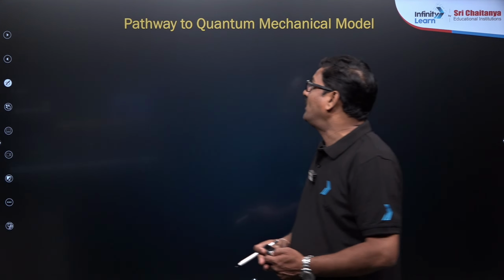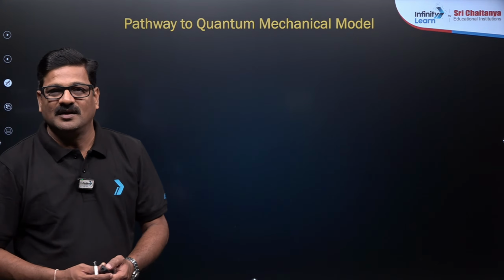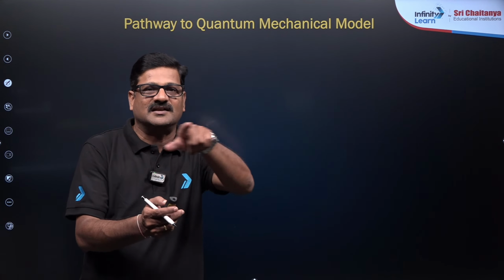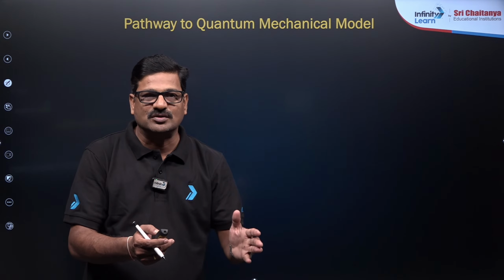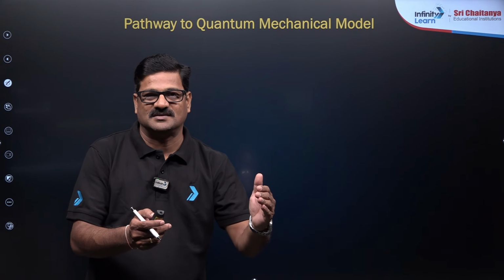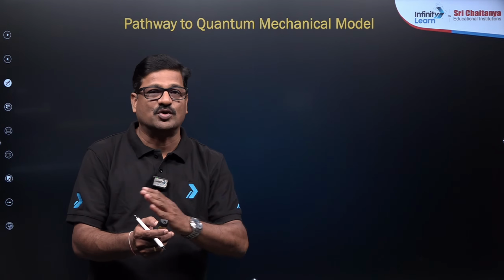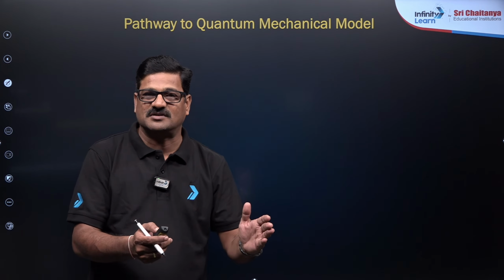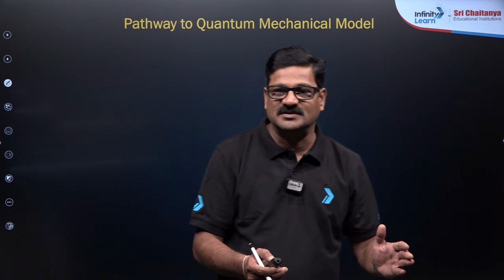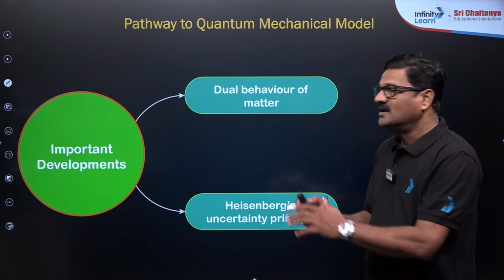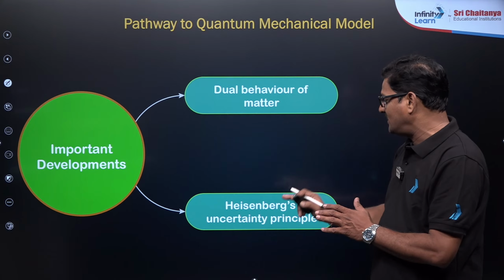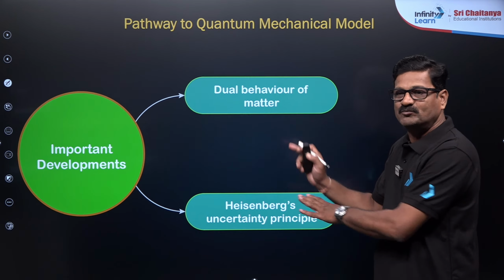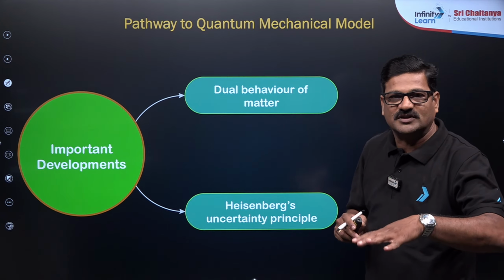Violet here, the pathway to quantum mechanics. So far, the Bohr atomic theory says the electron exists in a definite path. That gives you its existence, but quantum mechanics says you can't do that, because it is impossible to measure the exact position and the momentum of the electron simultaneously. So that is given by two important developments, the dual behavior of matter and the Heisenberg uncertainty principle, and these two are the foothold step for quantum mechanics.